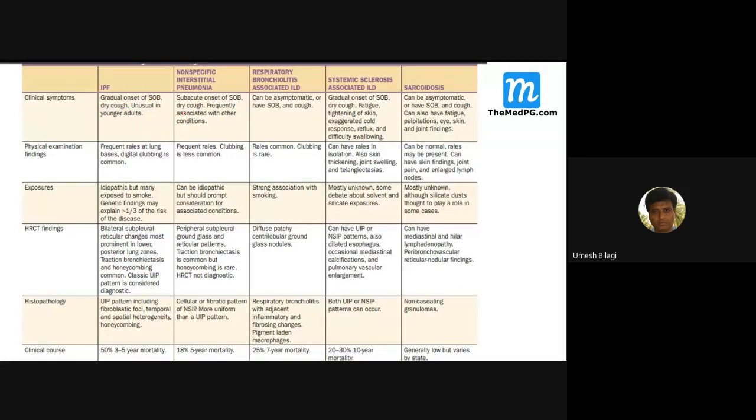Now here there is one more by the side: non-specific interstitial pneumonia. It is usually subacute, whereas this is very gradual. It is seen in younger females. Males are more commonly involved here, and this has a better prognosis. Mortality is only 18% here, whereas it is 50% in the other.